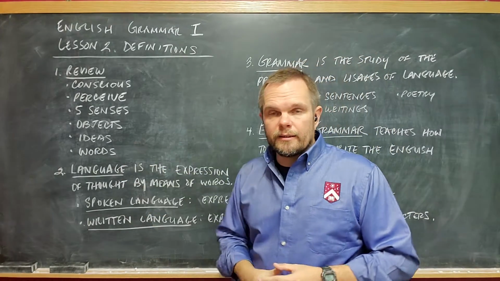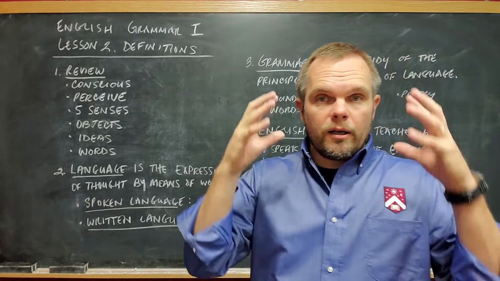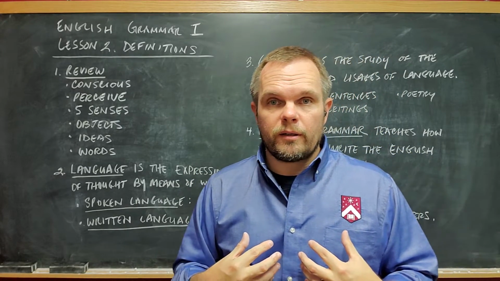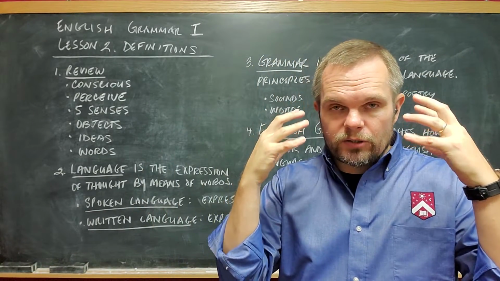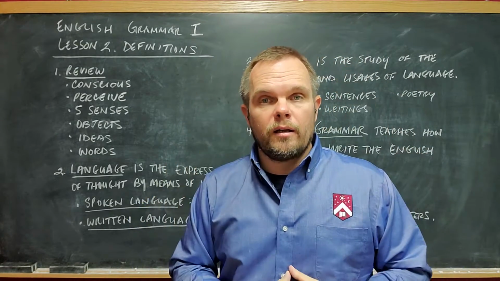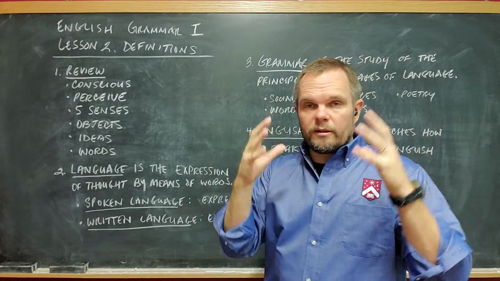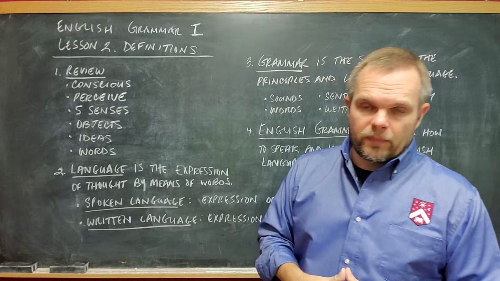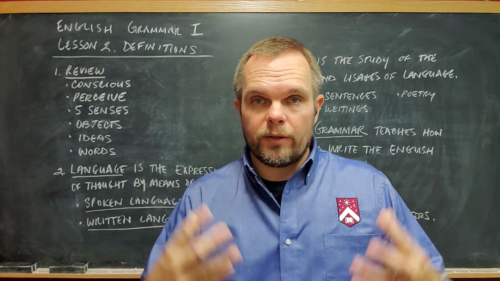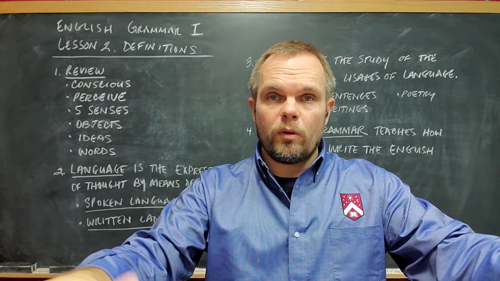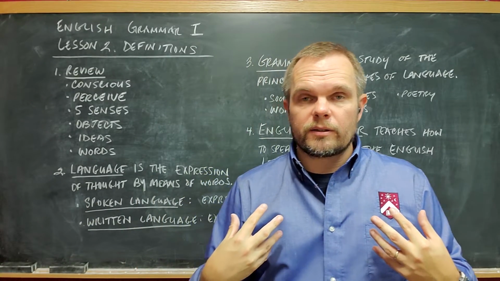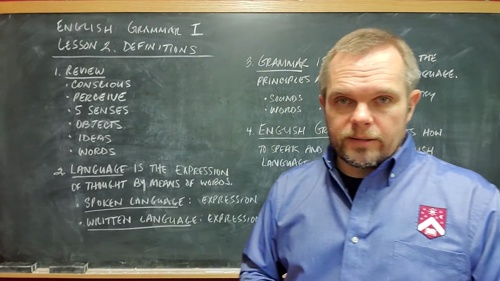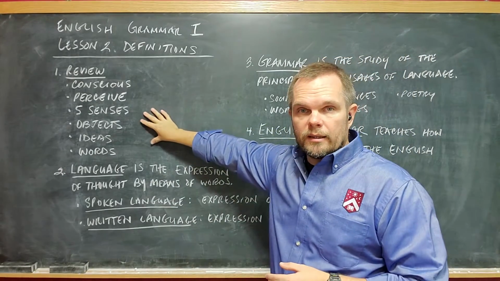Then we learned about ideas. Our ideas are mental images that we have of objects that we have learned about. Any object that we're conscious of, we have an idea of that object. An idea is a mental image of an object. And then lastly, we learned about words. And we said, when we want to share ideas, either sharing our ideas with other people or learning about other people's ideas, we usually do so with words. We use words to share ideas. That's what we learned about in Lesson 1.